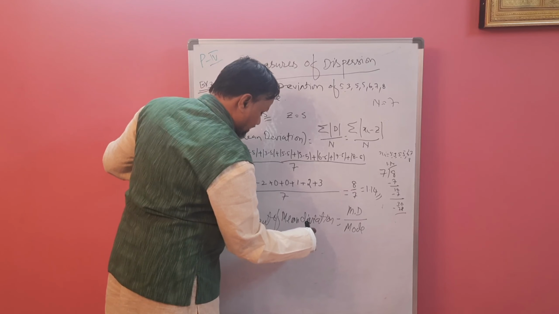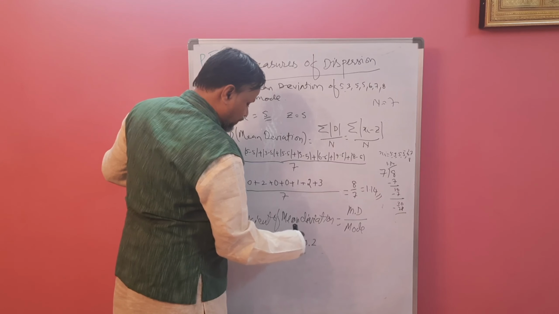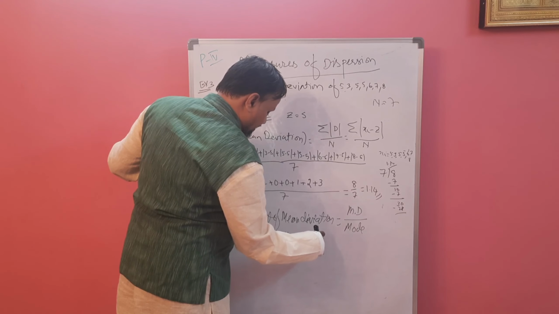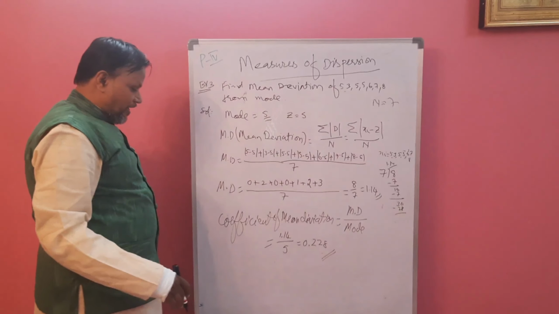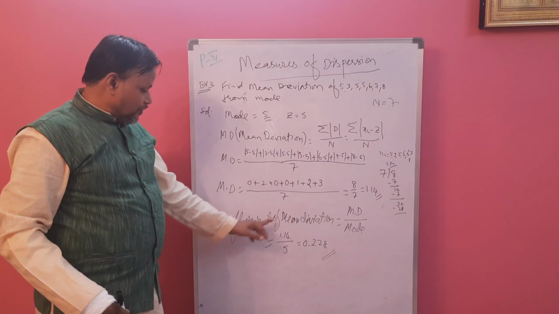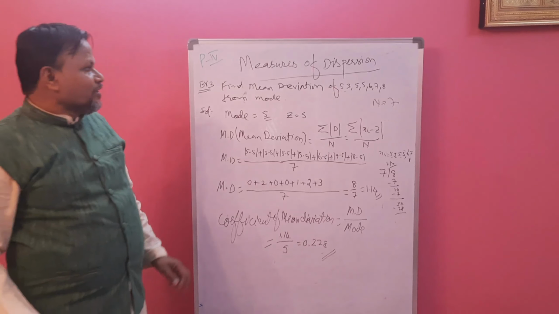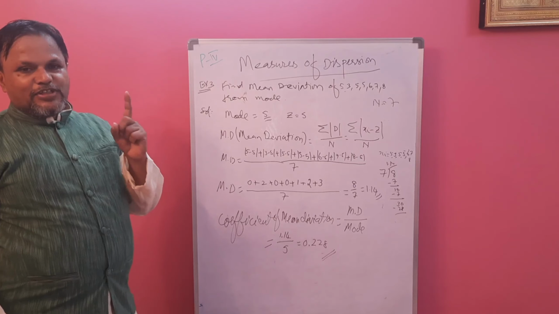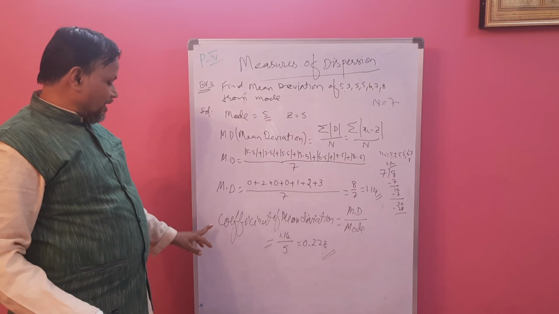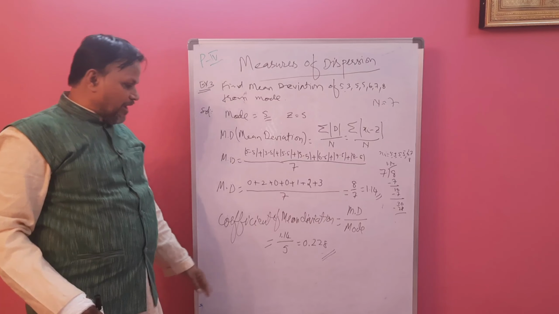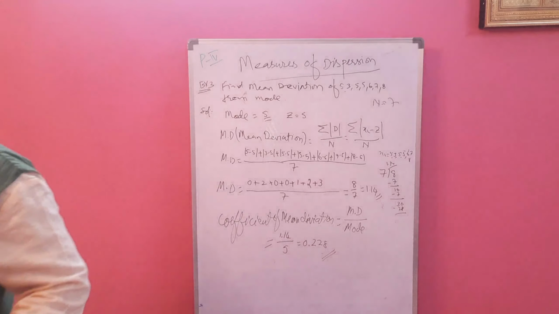Now 11. 2 fives are 10. So we will get 14. Again 2 fives are 10. 8. So up to 3 places, 0.228 is the coefficient of mean deviation from mode. Like this we can calculate mean deviation in different ways, with the mean, median, mode. Similarly, coefficient of mean deviation also can be found using mode, median and mean.